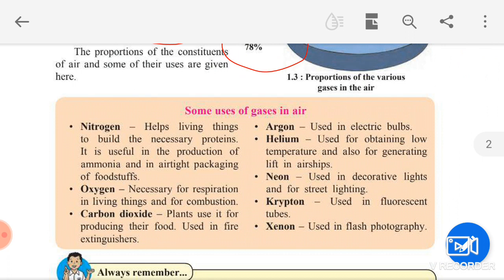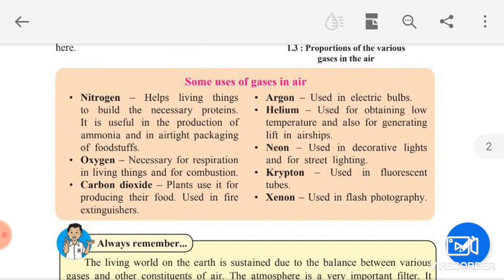The first gas is nitrogen. It helps living things to build the necessary proteins. Proteins, children, are very important for the growth of our body. So nitrogen gas helps in formation of proteins. It is also useful in the production of ammonia gas. The third use is airtight packaging of foodstuff. Nowadays we have airtight foodstuff packets available in the market, like jams, pickles, wafers and other eatables. Why are they airtight packed? So that they should not get spoiled. For that, nitrogen gas is useful.